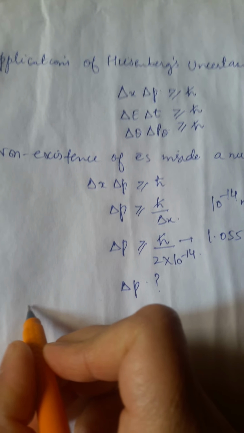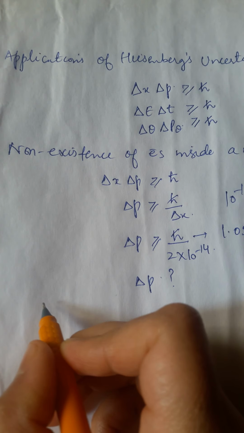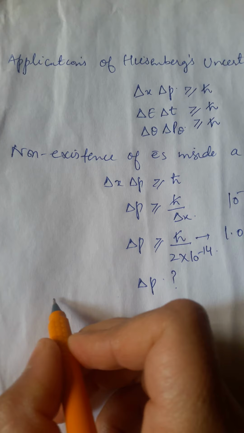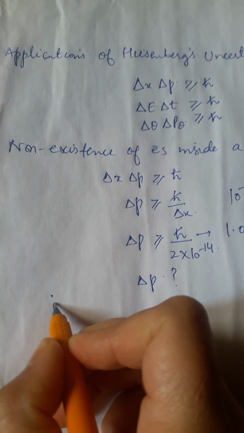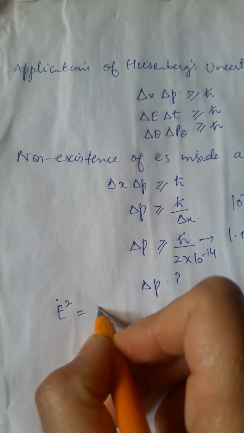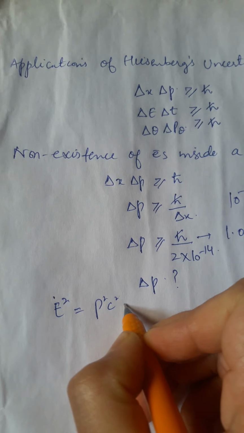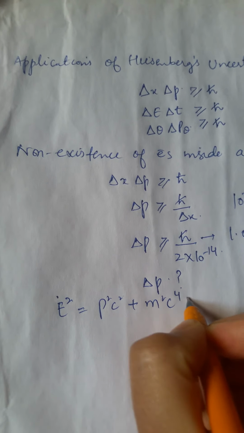Now, let me try to calculate the energy of the electron inside the nucleus, if at all it exists there. We know that the relativistic relation is E squared is p squared c squared plus m squared c to the power 4.